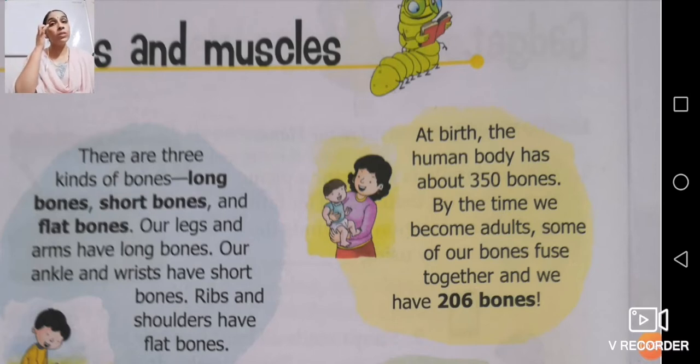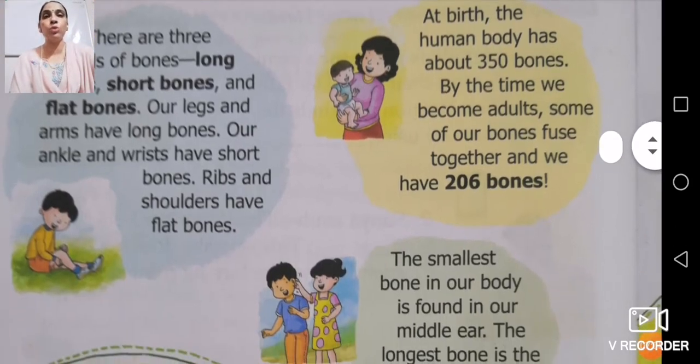Now how do they fuse with each other? Fuse means एक दूसरे के साथ मिल जाती है. Two smaller bones will meet with each other, एक दूसरे के साथ मिल जाएंगे, and one long bone will be formed. Because the size of that child keeps on increasing, so that child requires that particular length of bone. So that particular length of bone will be obtained when the smaller bones fuse together and the bigger bone is formed. So that is the fact related to the number of bones.